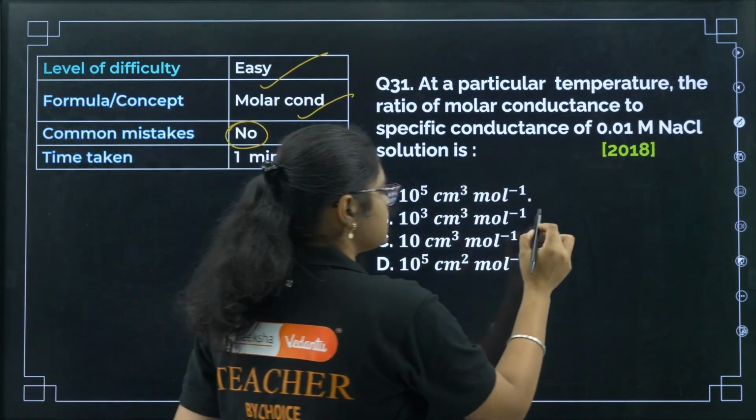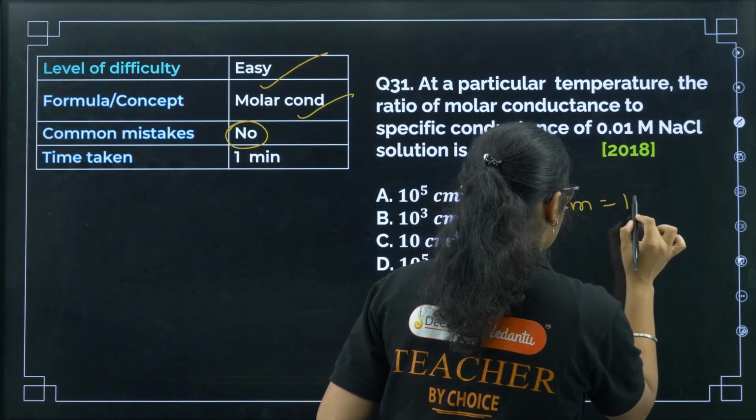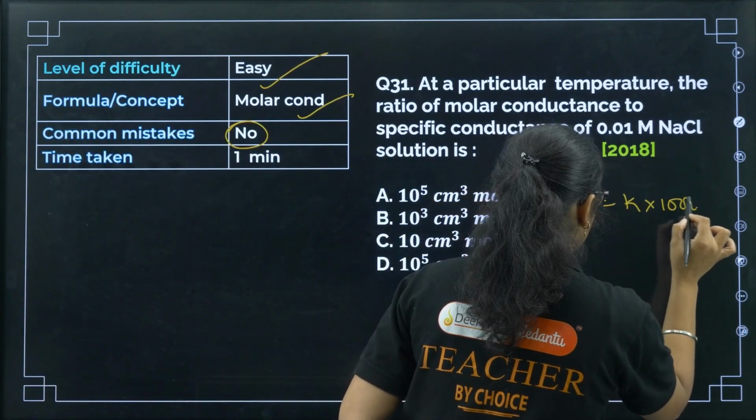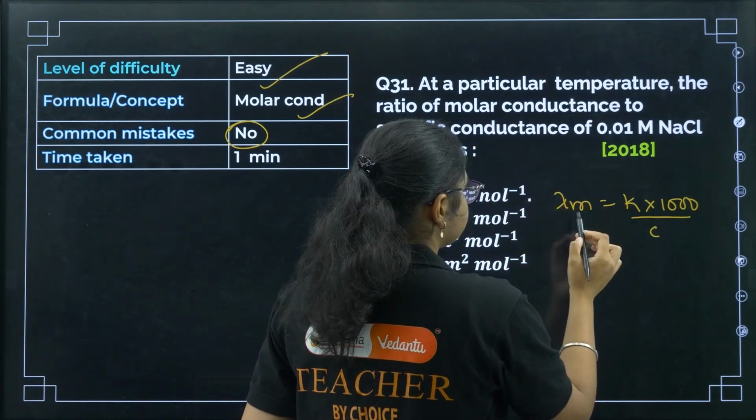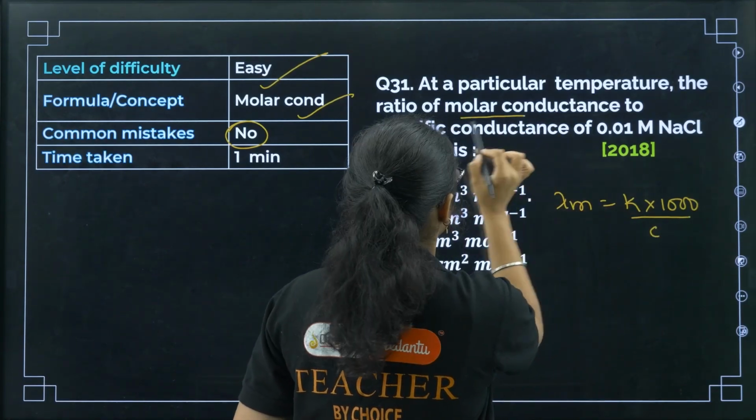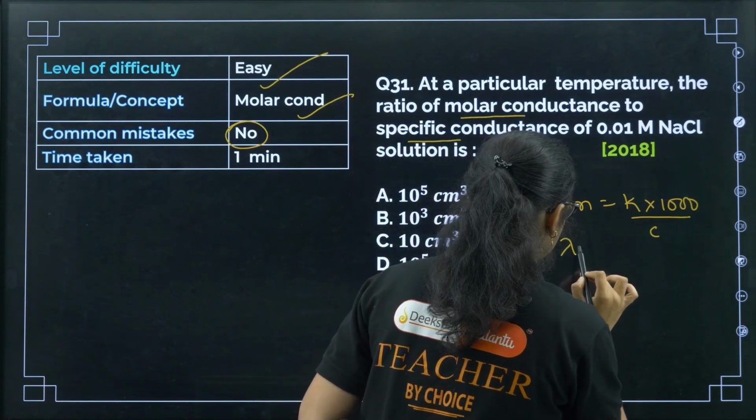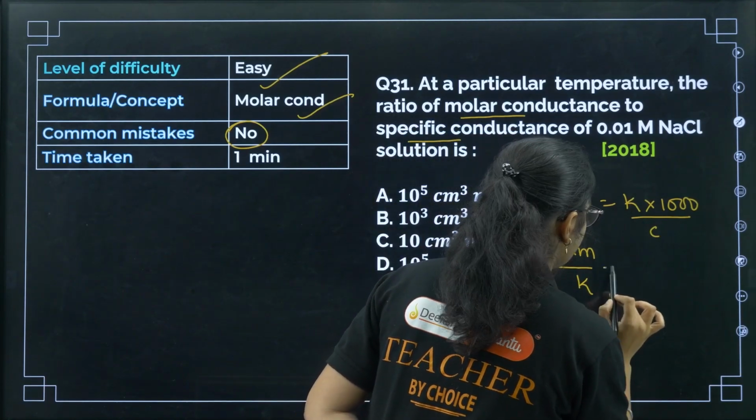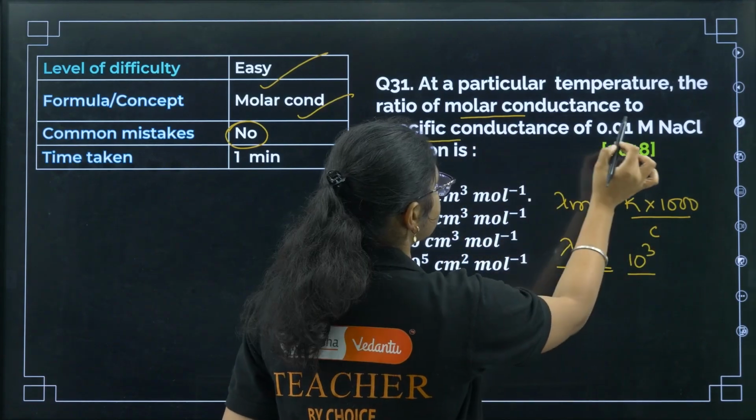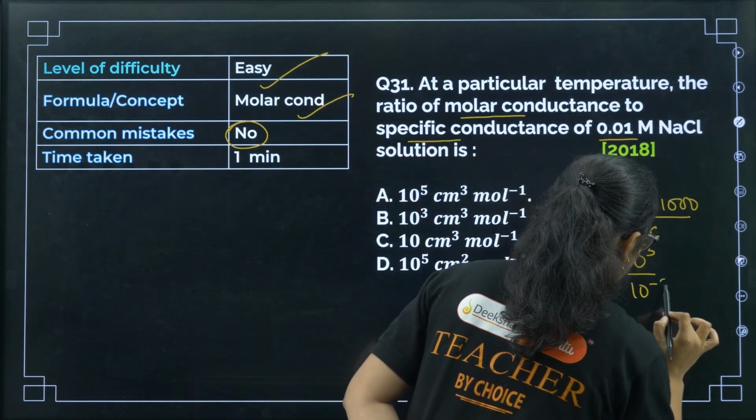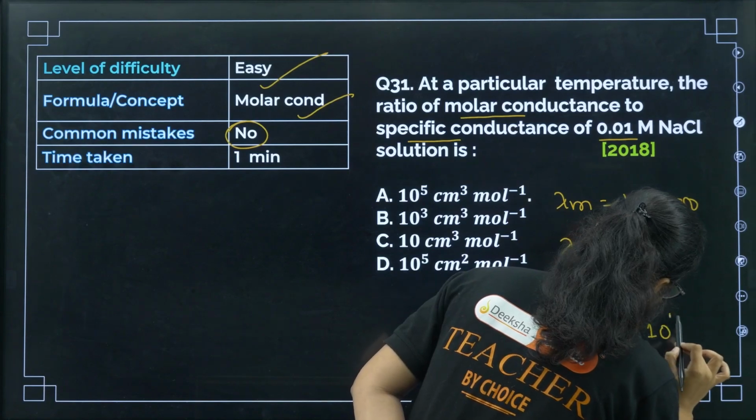Okay. So what is the molar conductance formula? Kappa into 1000 by C. So we need the ratio of molar conductance to specific conductance, that is lambda m by kappa, right? So that is 10 to the power of 3 by, and what is the concentration value? 10 to the power of minus 2. So that will become 10 to the power of 5.